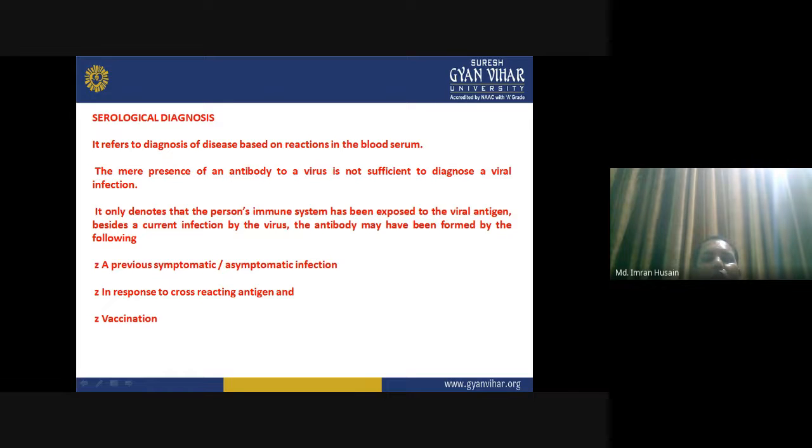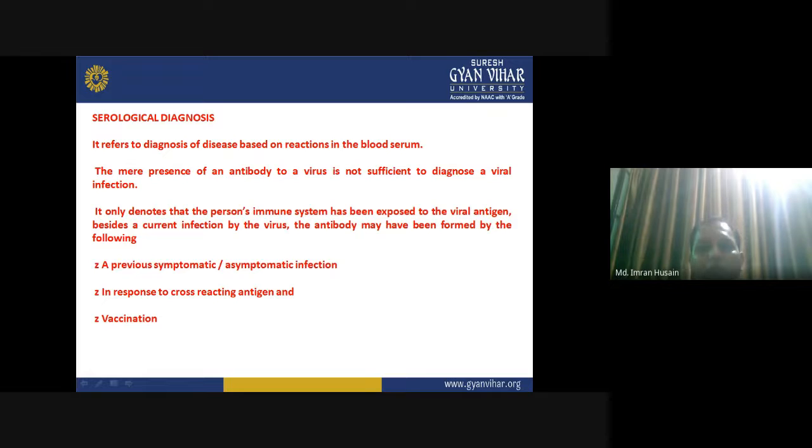The mere presence of an antibody to a virus is not sufficient to diagnose the viral infection. It only denotes that the person's immune system has been exposed to viral antigen, besides a current infection by virus.